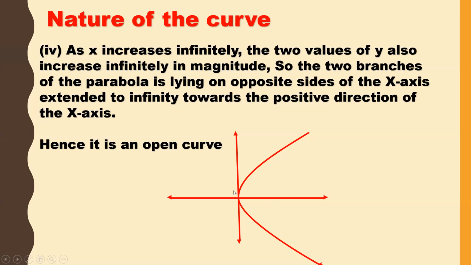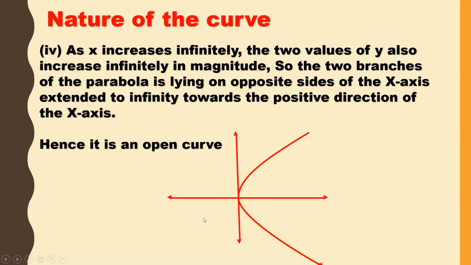So now if you observe this figure, if x increases infinitely, the two values of y also increases infinitely in magnitude. I hope you understand this one.